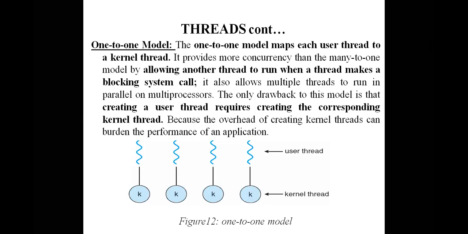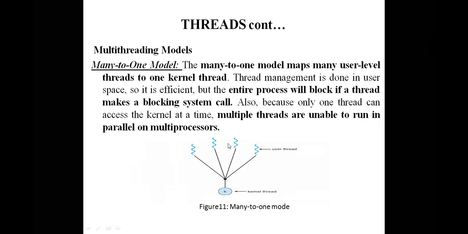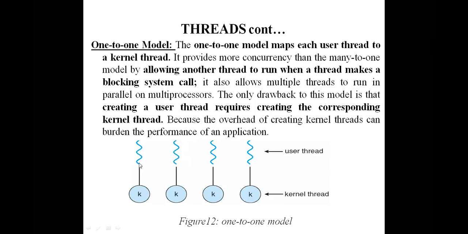Why? Because all the remaining 3 are also assigned to a single kernel thread. That is the reason why, if one thread sends a block system call, automatically the remaining 3 are also blocked there. But in this particular diagram, each and every user level thread has its own kernel level thread. So automatically, if one thread sends a block system call, it won't create any problem for the remaining 3.